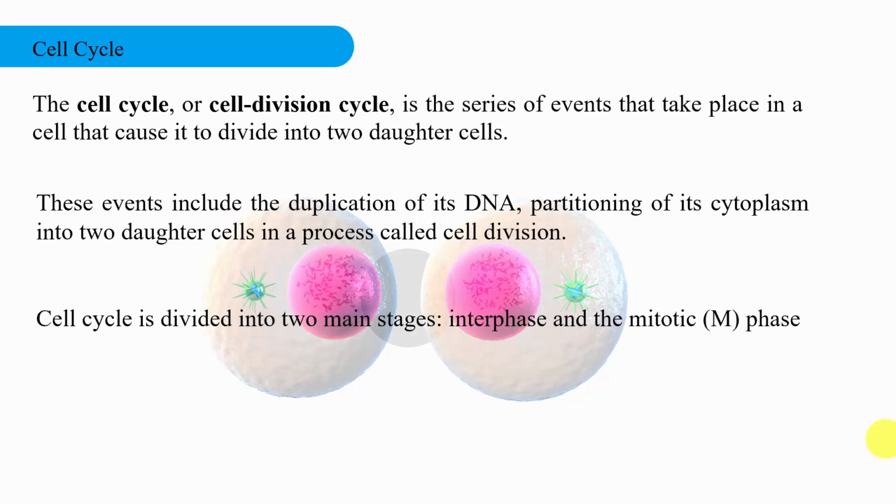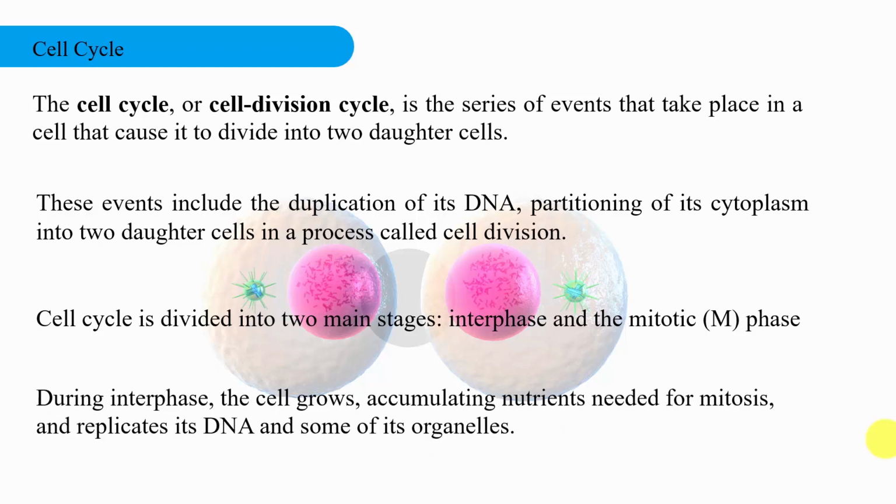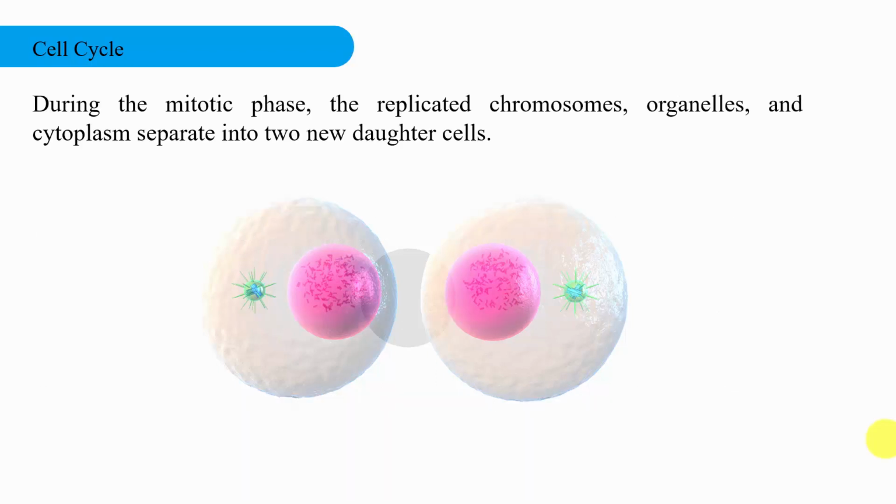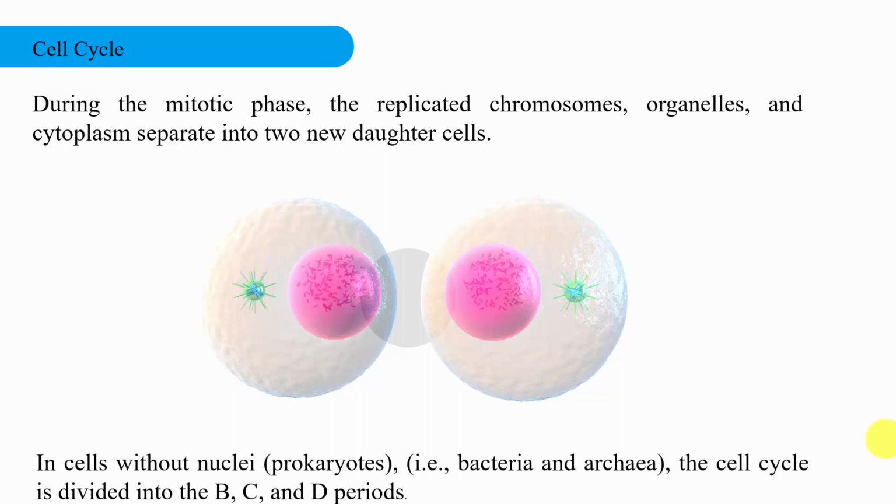The cell cycle is divided into two main stages. The first one is interphase, and the second is the mitotic phase, that is the M phase. During interphase, the cell grows, accumulating nutrients needed for mitosis, and replicates its DNA and some of its organelles. During the mitotic phase, the replicated chromosomes, organelles, and cytoplasm separate into two new daughter cells.